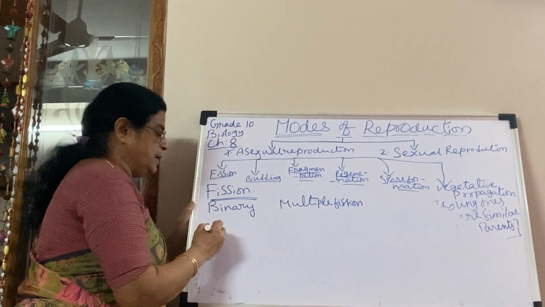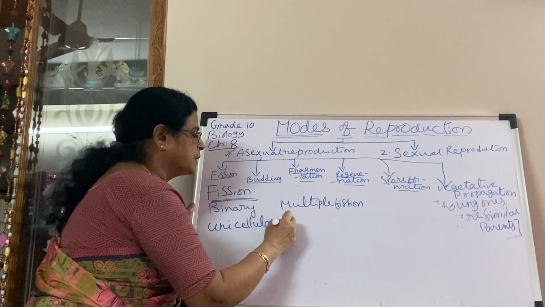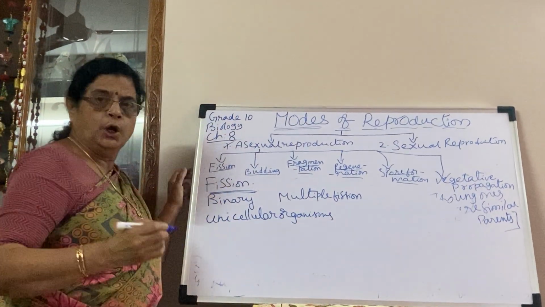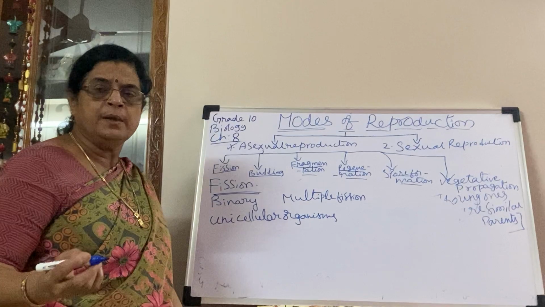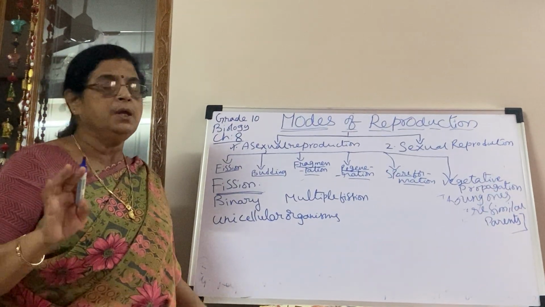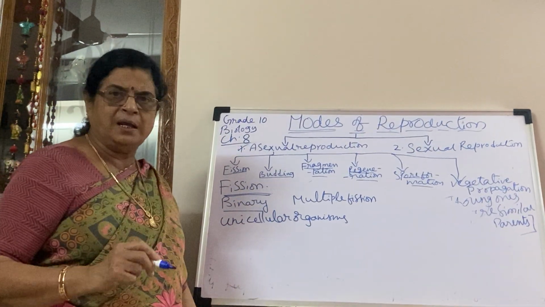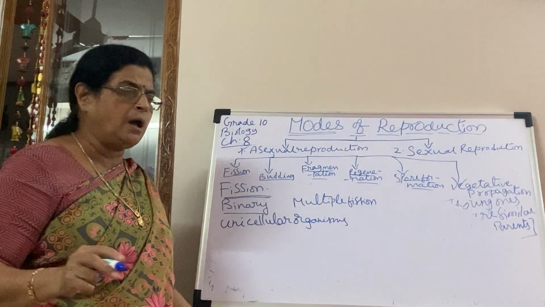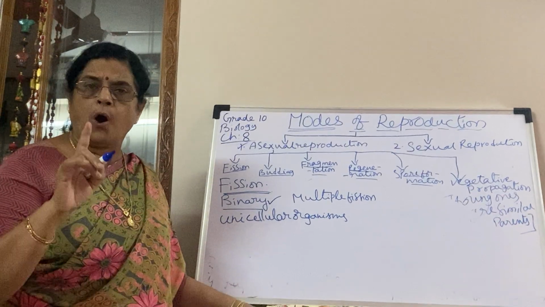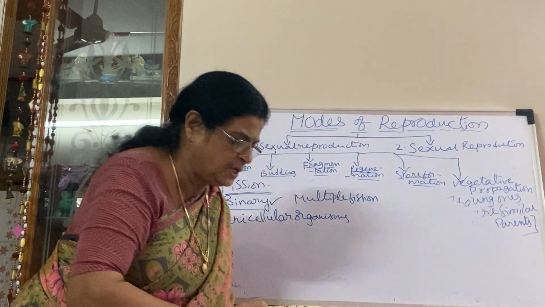Single cell, unicellular organisms like amoeba, paramecium, euglena, leishmania, yeast, bacteria. These all come under unicellular organisms. In unicellular organisms like amoeba, leishmania, paramecium, euglena, we observe binary fission, splitting one organism into two. But I'll show you the binary fission in amoeba.